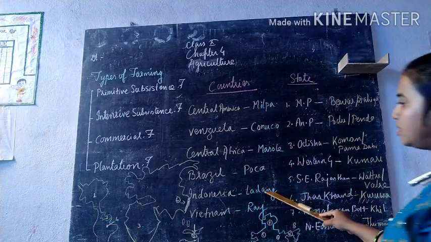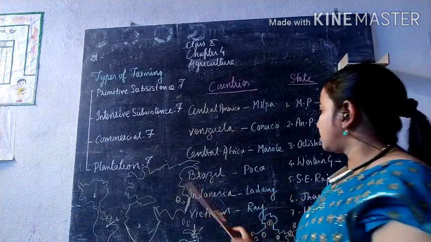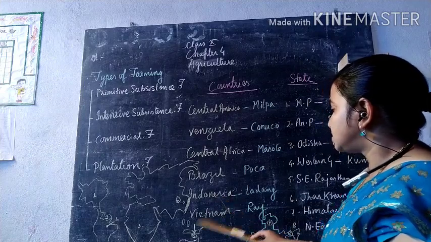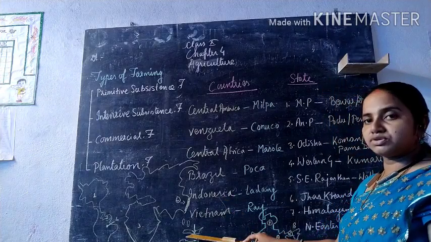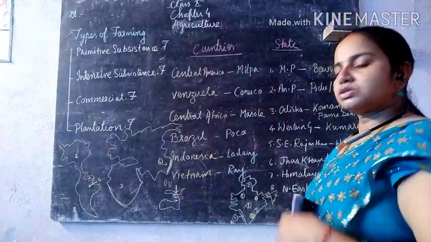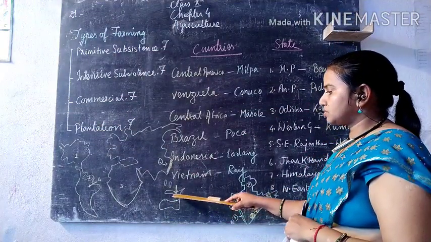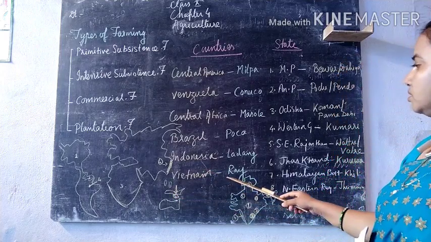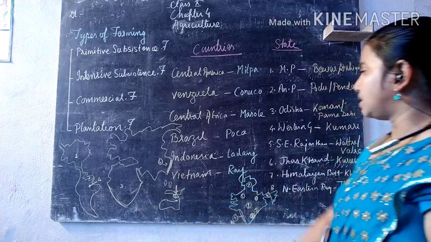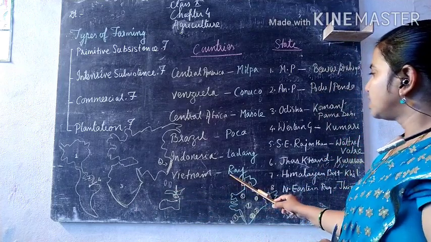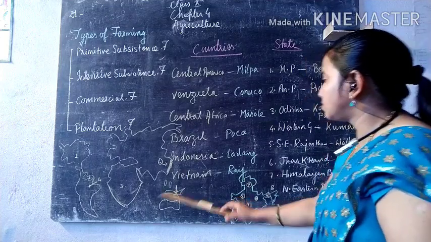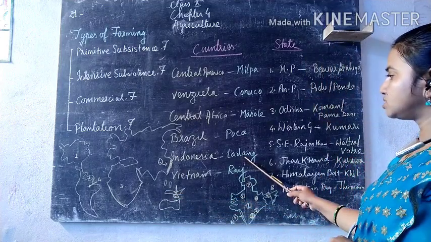And then we have ladang, which is what it is called in Indonesia. This is Indonesia, just above Australia.